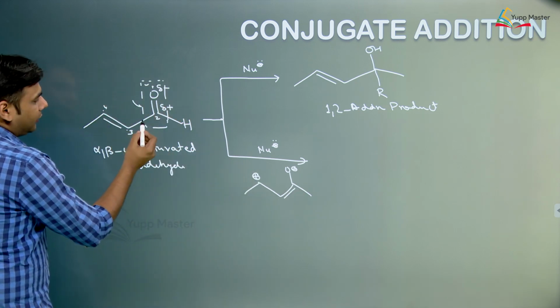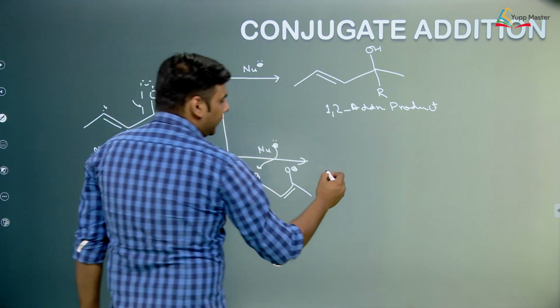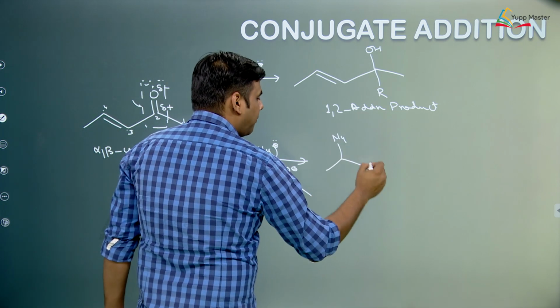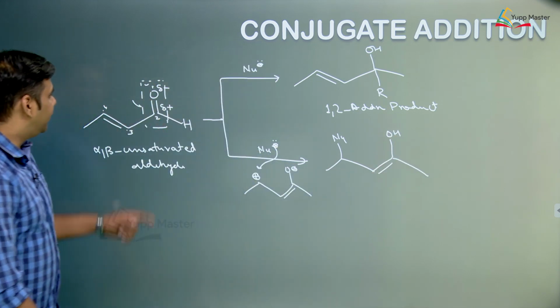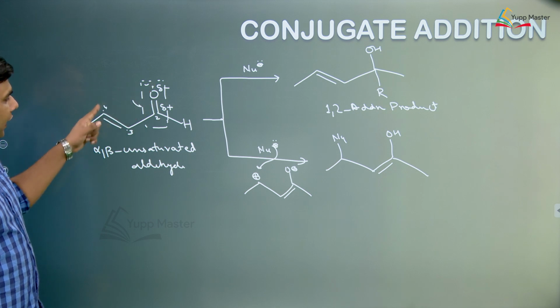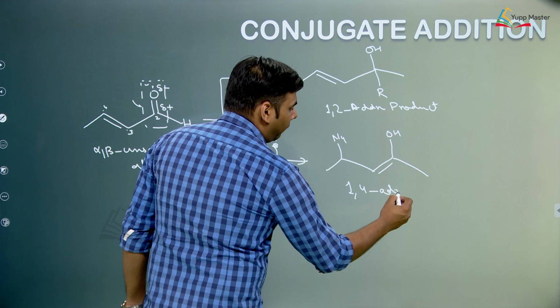Just we are polarizing this double bond towards C double bond O, and the nucleophile can attack on this carbon. Now, basically we are forming Nu, which is a nucleophile. We are adding H over here. So, basically what we are doing, we are carrying out addition at 1 and 4 position. So, this is also called the 1,4 addition product.